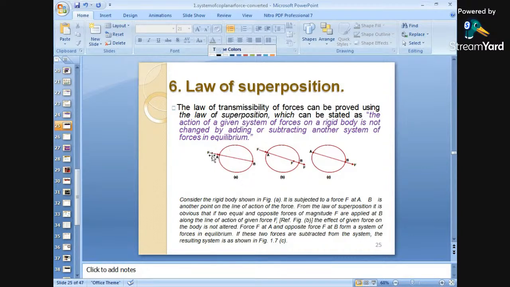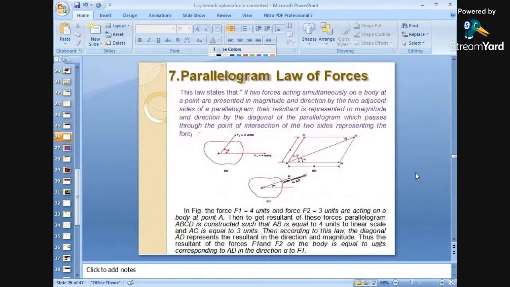That means force F, acting at the point A, if it is along the same line of action, can be transferred to the point B. That means by adding or subtracting, there is no change of forces. This is nothing but the concept of the law of superposition of forces. Okay. Next, again important in engineering mechanics is the parallelogram law of forces.